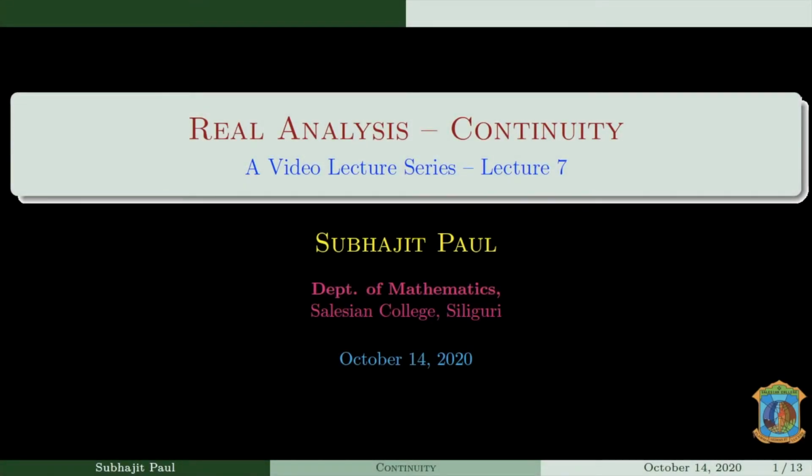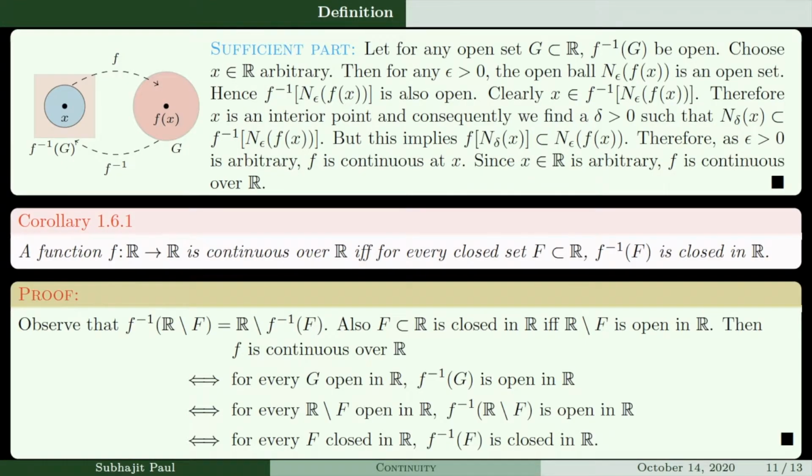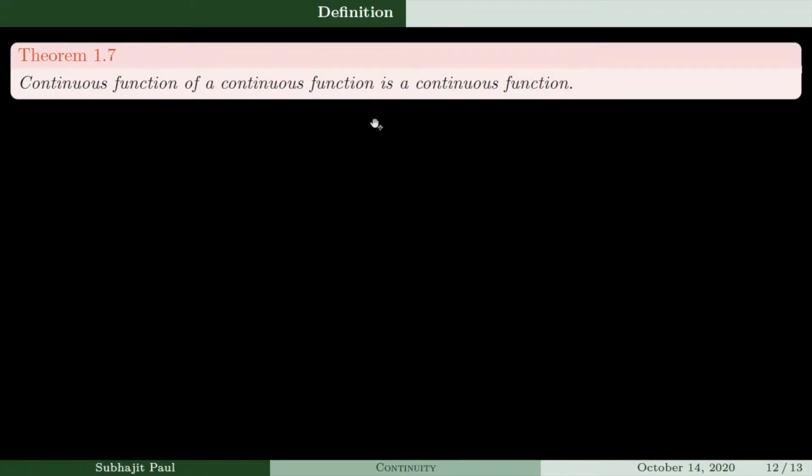So this is the seventh lecture on continuity. In the last class, we had seen the topological equivalent definition of continuity and a corollary to that, which says that open sets and closed sets are in the same way responsible in the topological definition of continuity. Moving from here, this is a theorem I have written because it is an extremely important result in the literature, but this is just a mere corollary to the earlier theorem.